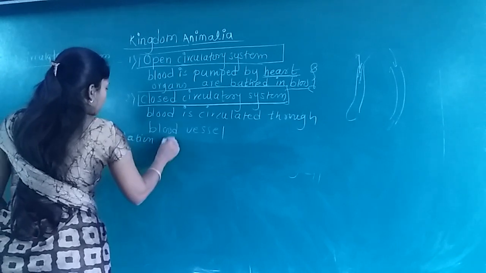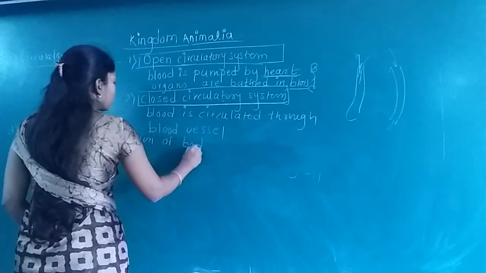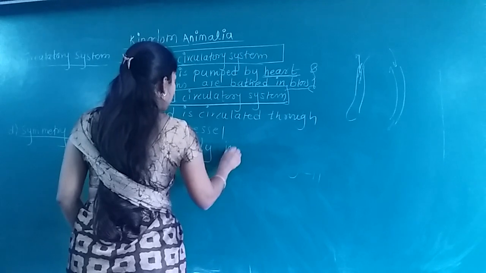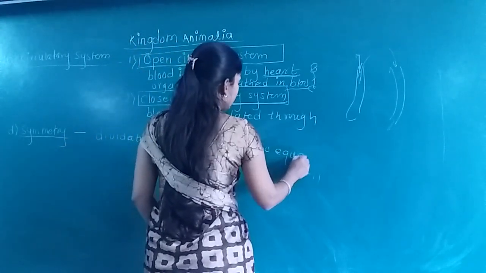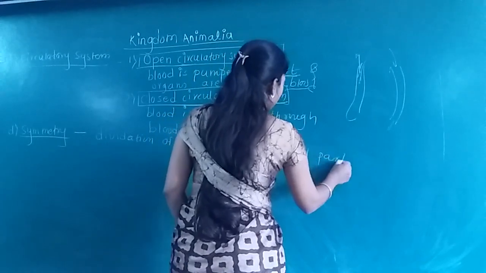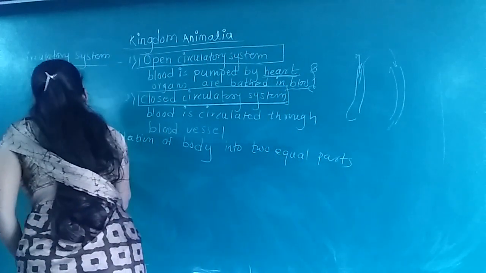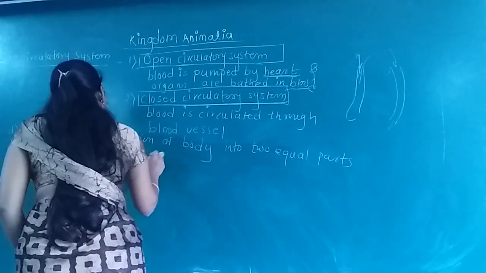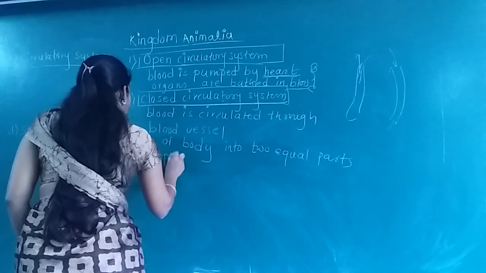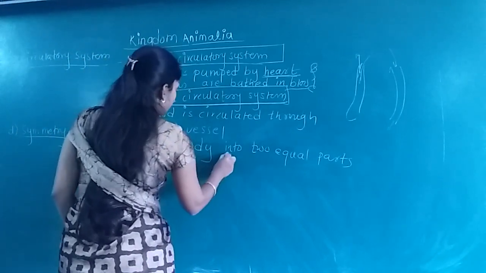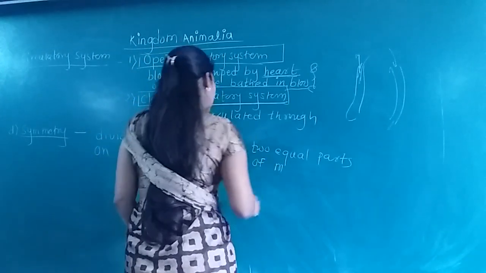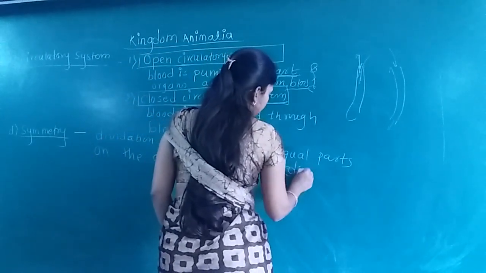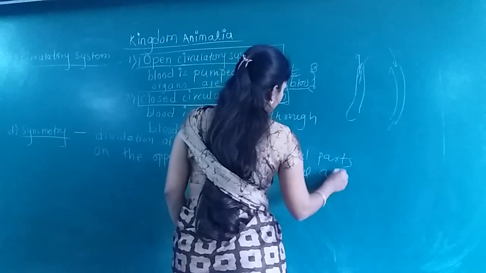Division of body into two equal parts on the opposite side of medial axis.